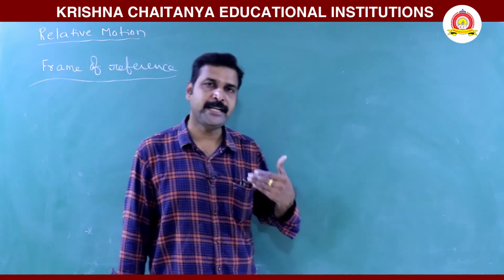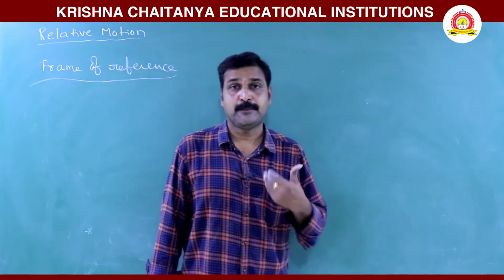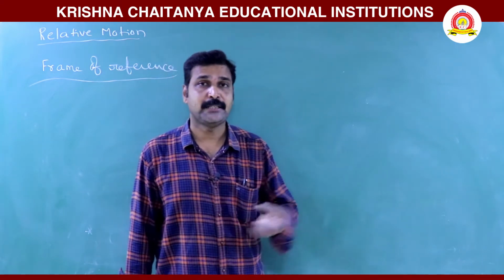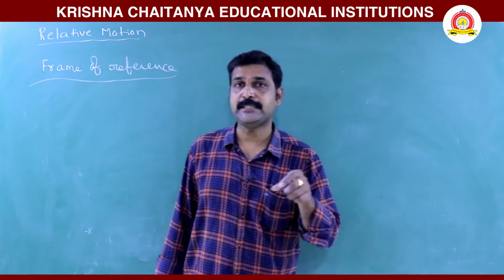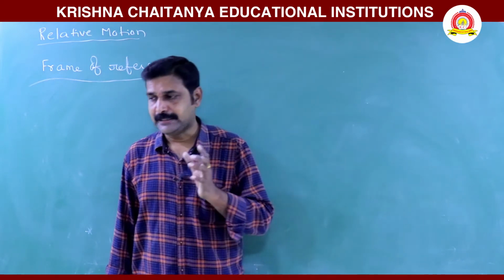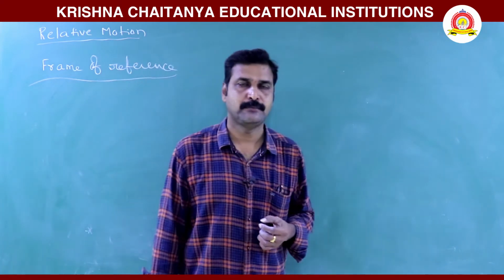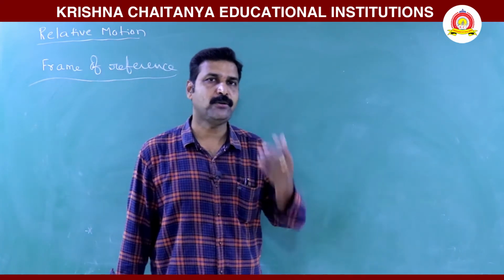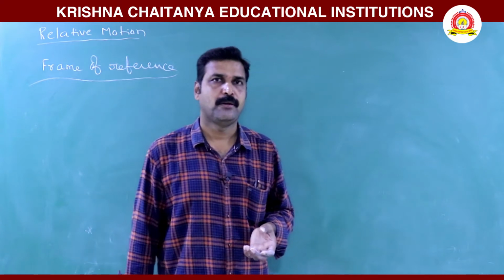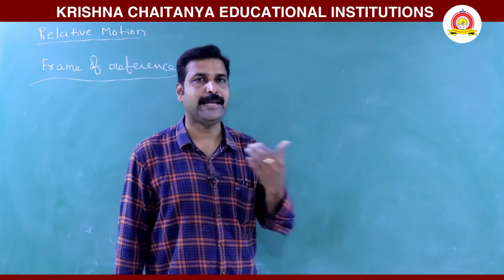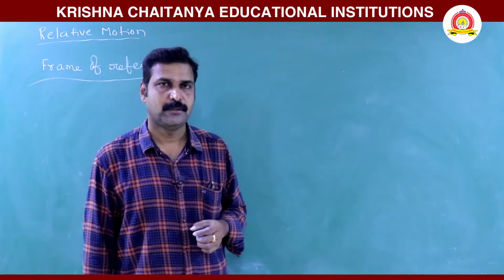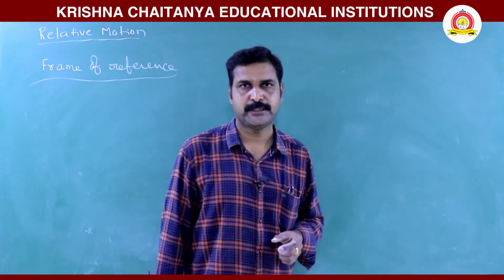If you are standing on a road observing the motion of vehicles, then that road is an xy coordinate system, or xyz coordinate system, from which you can describe motion. That is a frame of reference.